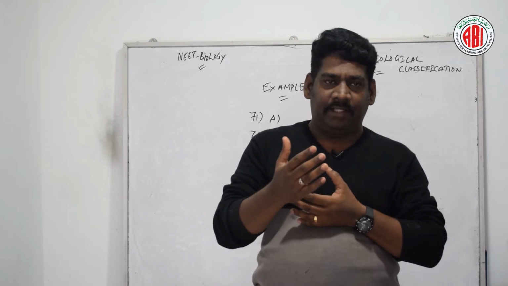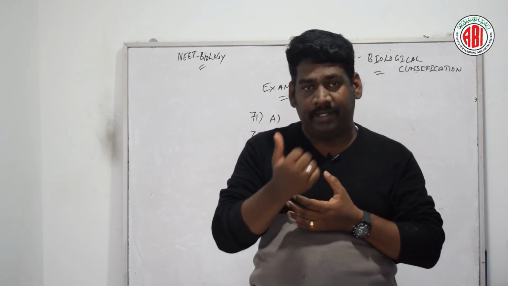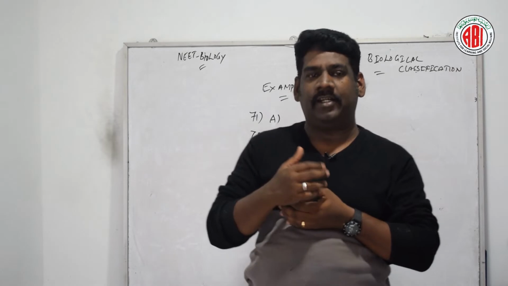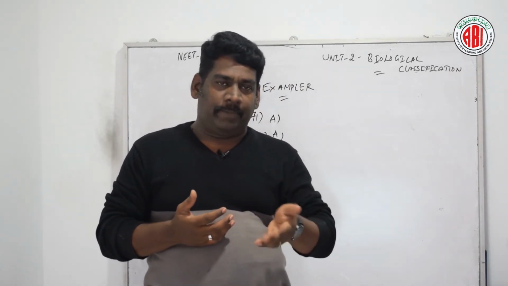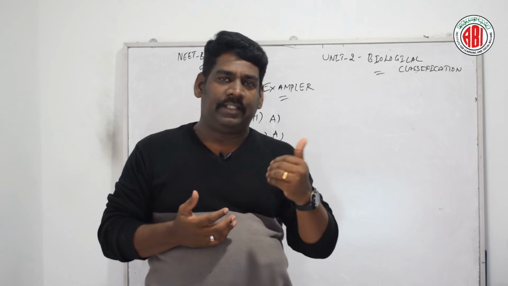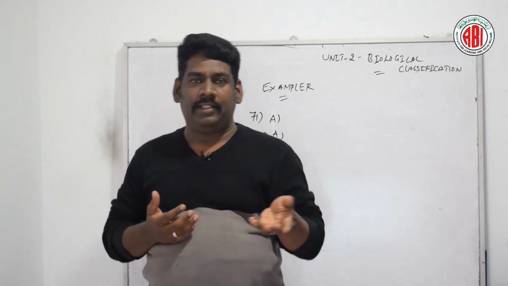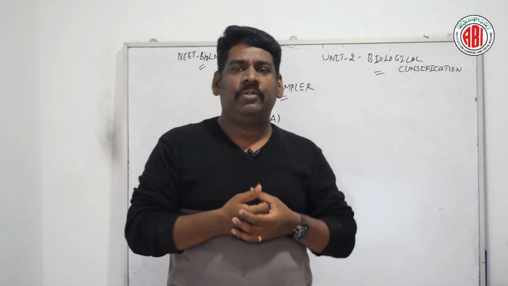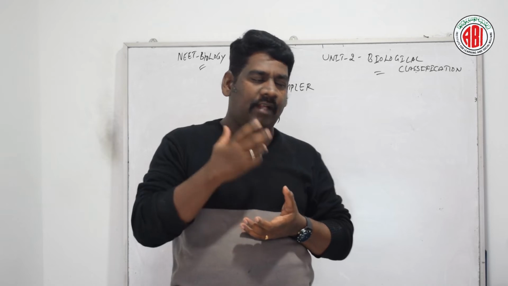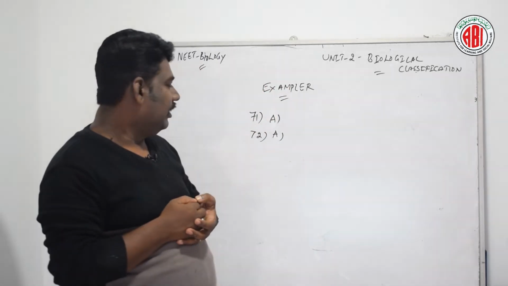The algal partner is also called the phycobiont and the fungal partner is called the mycobiont. Phycobiont is nothing but the algal partner; mycobiont is nothing but the fungal partner. So the right answer for this question is option A.